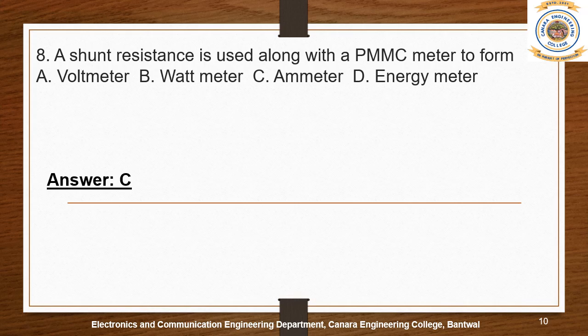So when we want to increase or decrease the range of the current that we are going to measure with the current meter, the shunt resistance should be connected. It should be connected in parallel, because in parallel connection of resistances, the current across the parallel branches is different.